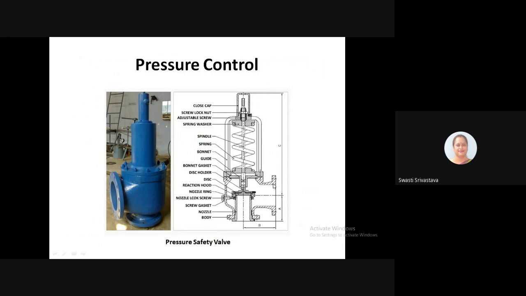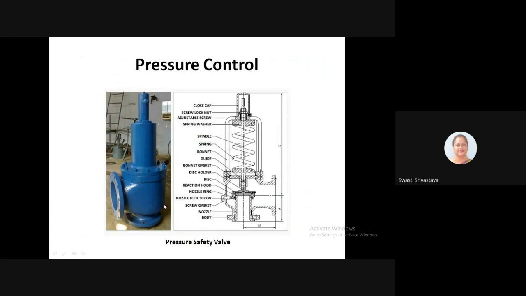As you can see in this typical diagram, it has an elaborate assembly of different parts: a body with a nozzle from where you can release, a screw gasket that keeps things in position, a nozzle lock screw, nozzle ring, reaction hood, disc holder, bonnet gasket, guide, bonnet, spring, and spindle.